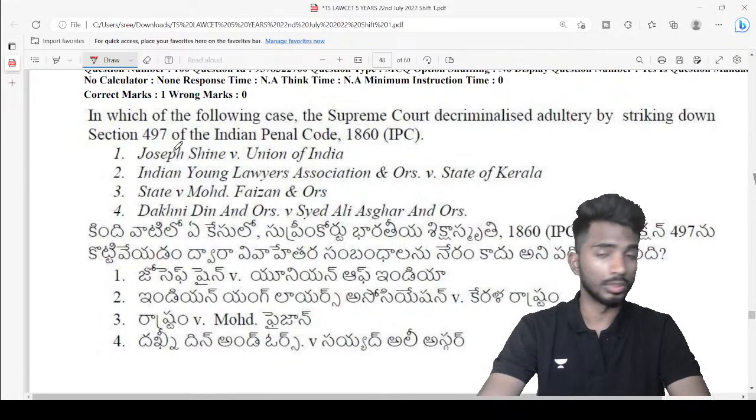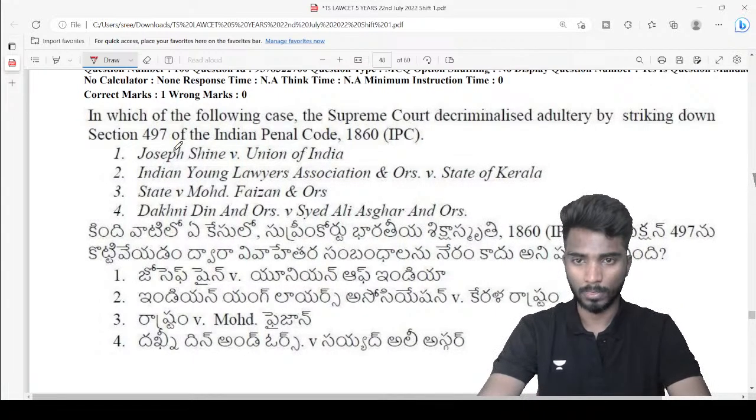I think I have to install a light. I got my light. Very good, Nidhi.